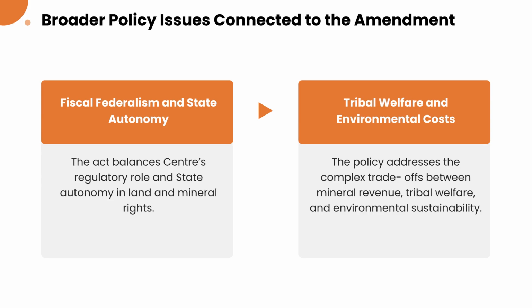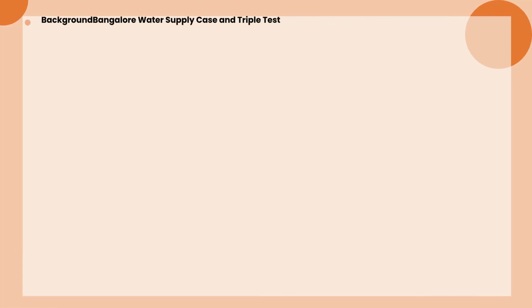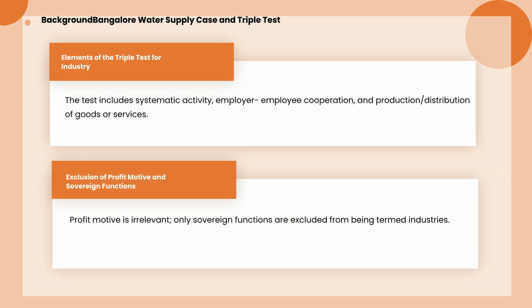gain and environmental sustainability. Next, we delve into the Supreme Court's latest interpretation regarding the definition of industry and the application of the triple test. The triple test establishes that an activity is an industry if it involves systematic work, employer-employee cooperation, and the production of goods or services. Profit motive is deemed irrelevant, while only sovereign functions remain excluded.